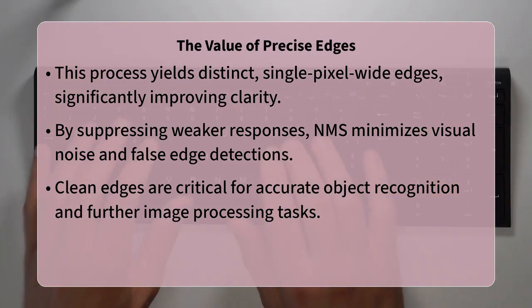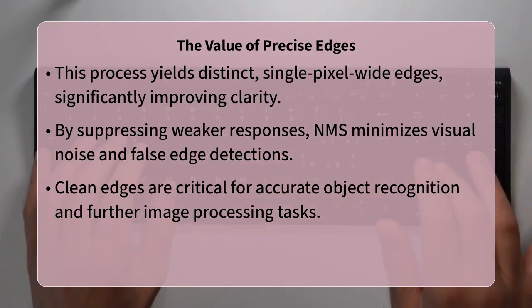Ultimately, non-maximum suppression provides the Canny edge detector with its characteristic precision, delivering a highly refined and unambiguous set of edges. This sharp output is invaluable for subsequent image analysis tasks, allowing computer vision systems to accurately identify shapes, objects, and structures within complex visual data.